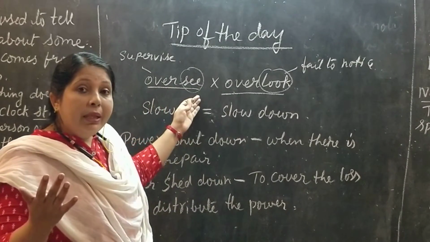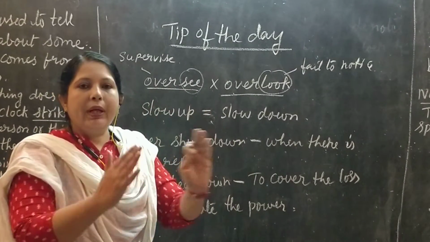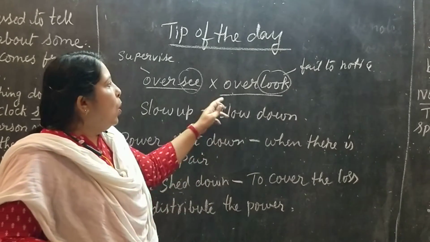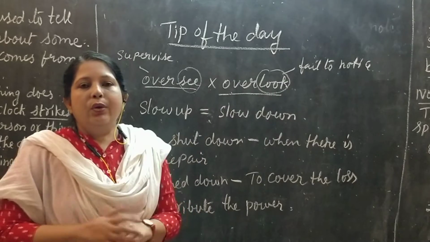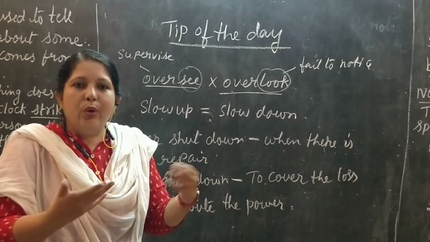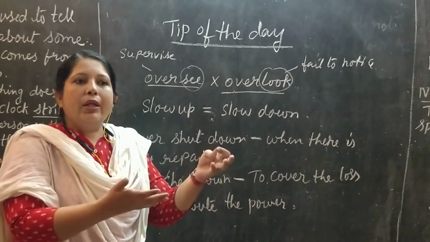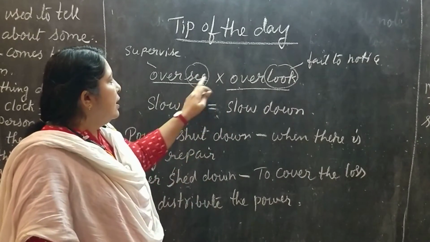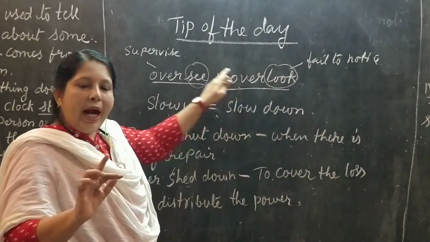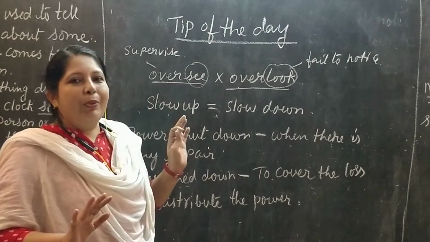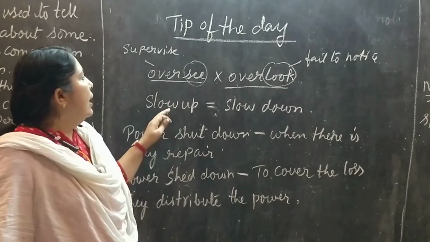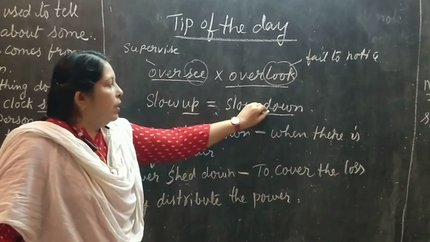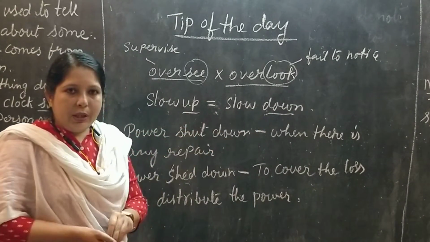How? Oversee means we have to supervise the given work thoroughly. Overlook means fail to supervise the work, fail to notice whether the work is being done correctly or not. See the difference. See and look are both the same, but when we add over to that, it becomes opposite. Here also you can see up, down. These two are opposite words.